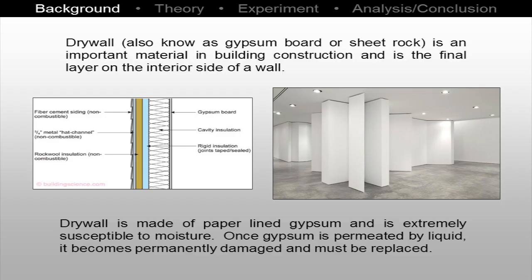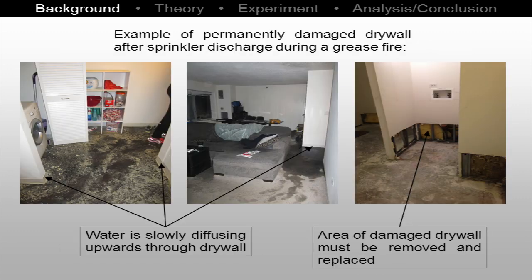Drywall is an important material in building construction and is used in walls and ceilings. Drywall is made of paper-lined gypsum and is extremely susceptible to moisture and damage. One instance where drywall can be damaged by moisture is when a sprinkler system goes off. These photos show drywall sitting in pools of water causing permanent damage.